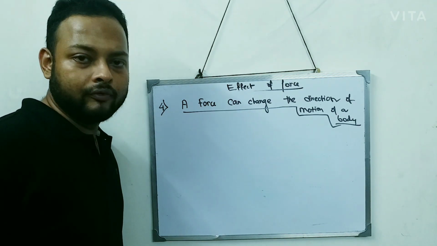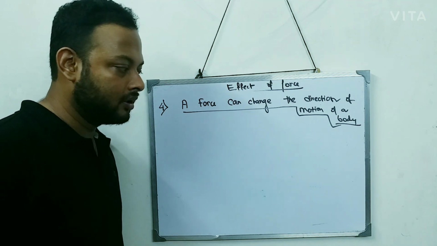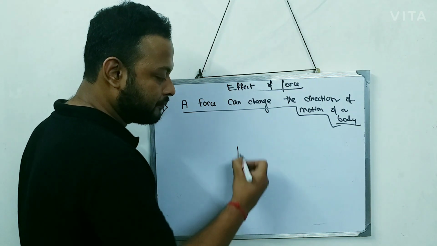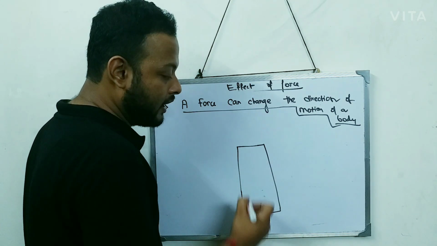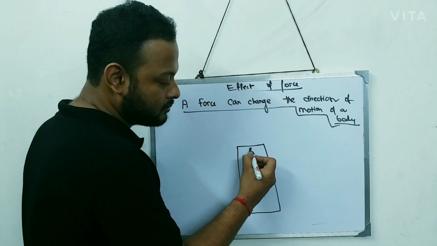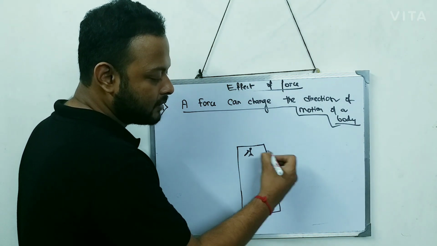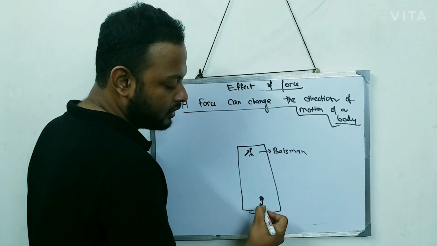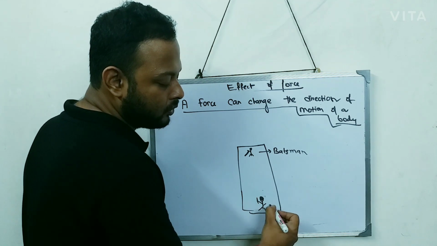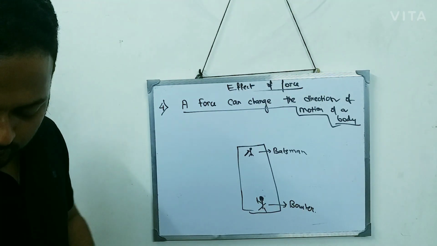Okay, all of you have seen a cricketer or a batsman hitting the ball. Let's try to understand it. This is the pitch of the cricket, and here is my batsman which is batting. So this is the bat. And this is the bowler which is trying to bowl. Clear? Now what will happen?